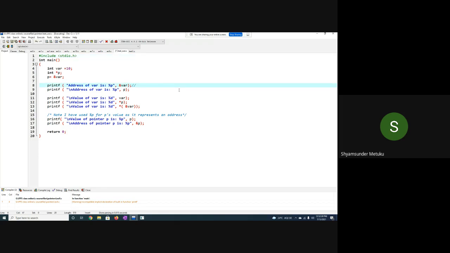What is the output here? You don't know. Simply you can write address of what? VAR, isn't it? What is the address? What is the output here? Yeah, now you should tell. Address of var. Same, right? Same.